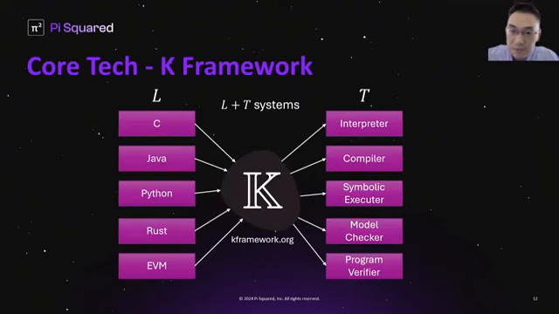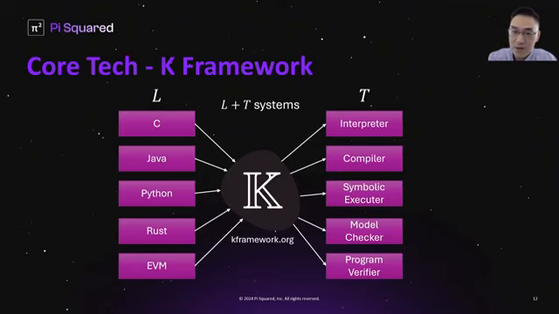So the K framework proposes a different vision. In this vision, the K vision, programming language design should be separated from tool implementation. On one hand, we can formally define the formal semantics of any programming languages, virtual machines, ISAs in K without worrying about implementing tools. On the other hand, K offers language parametric implementations of these tools, such as an interpreter, compiler, a symbolic executor, model checker, verifier.